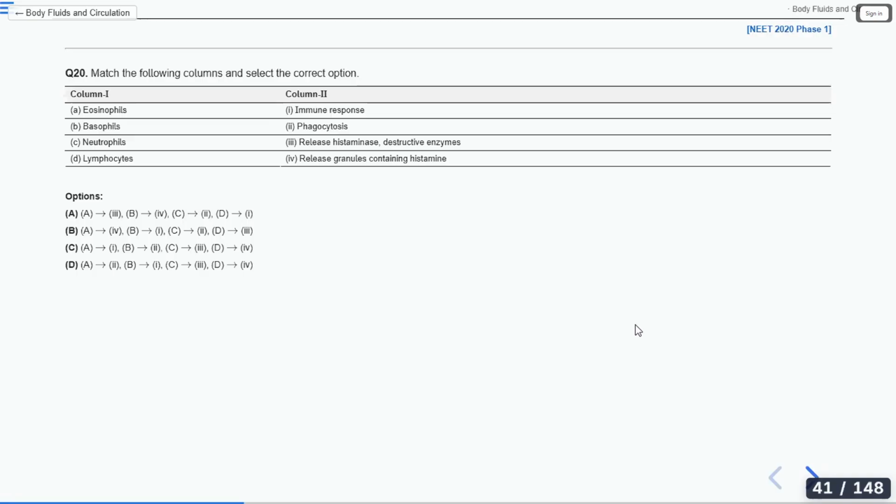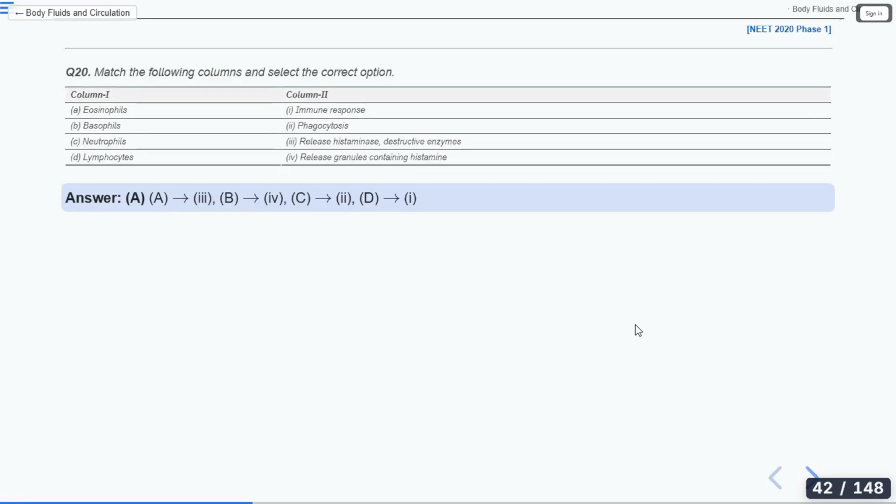A is the correct answer. Okay, let's see the answer for this question. So option A is the correct answer.